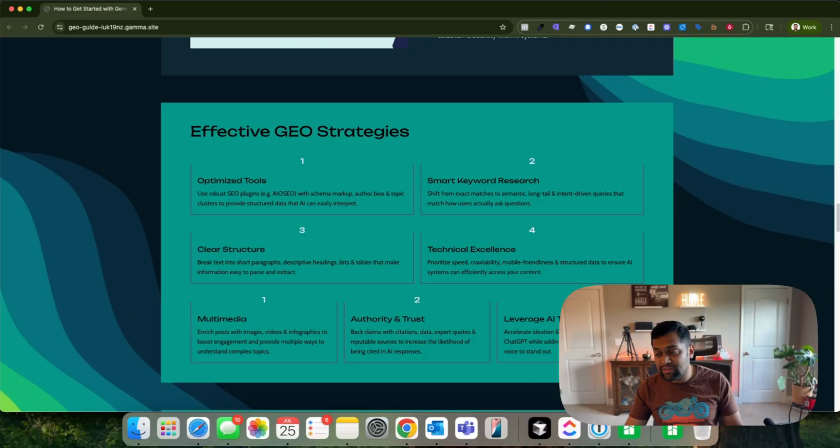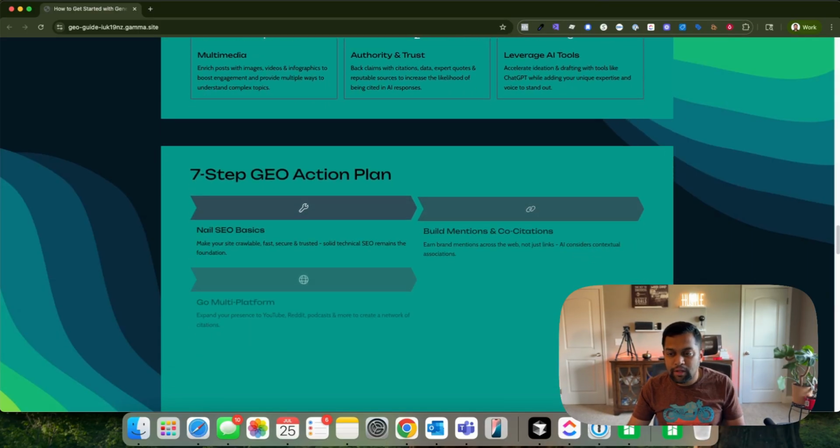And obviously use AI tools. There are tools for research, there are tools for ideation, for drafting. You can combine all of that and use modern tools. For example, Surfer SEO is an amazing tool for natural language NLP based query identification and making sure that you have those queries in your website.